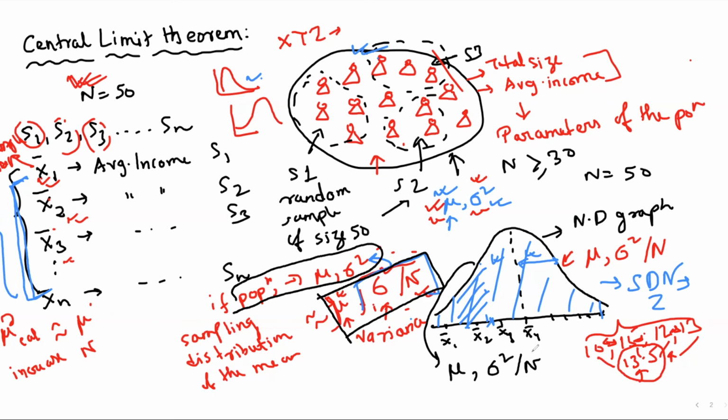This is what we need to remember for the central limit theorem. And we know why it is important: because if it is normally distributed, guys, then lots of statistical techniques can be applied on this graph, and we can draw inferences from it. That is why it is important.